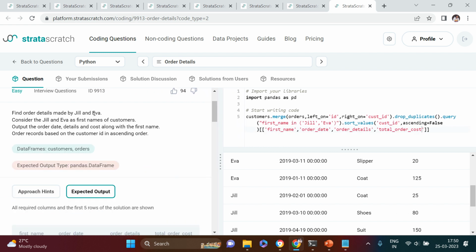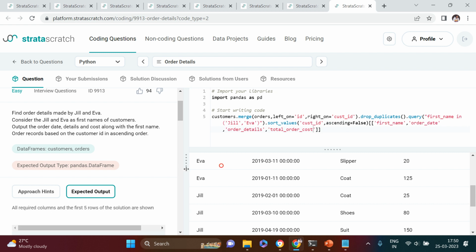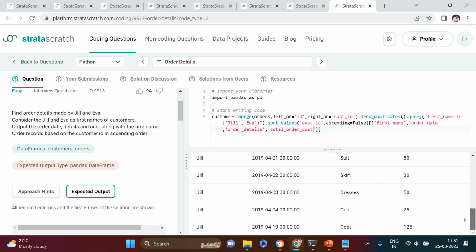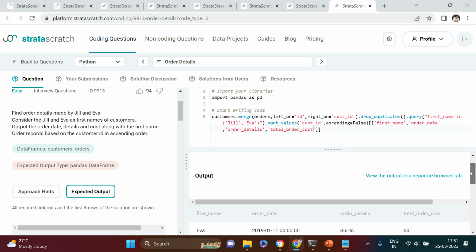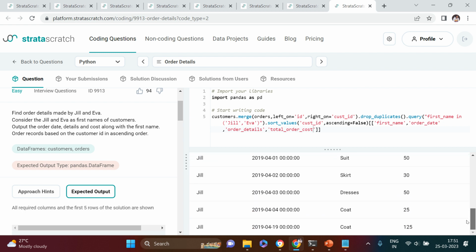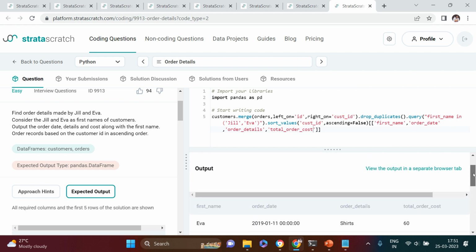Find order details made by ZIL and EVA. Consider the ZIL and EVA as the first name. Output order date, details and cost along with the first name. Order cost based on the customer ID. Why is that so? Why are we getting EVA in the output, which is not expected? Duplicates I have already dropped.